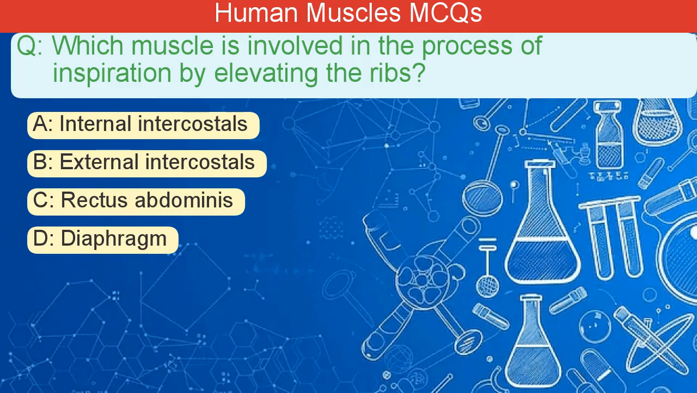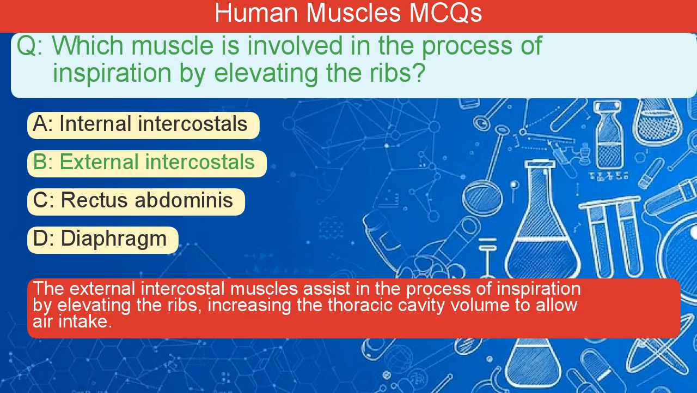Which muscle is involved in the process of inspiration by elevating the ribs? A. Internal intercostals. B. External intercostals. C. Rectus abdominis. D. Diaphragm. The correct answer is B. The external intercostal muscles assist in the process of inspiration by elevating the ribs, increasing the thoracic cavity volume to allow air intake.